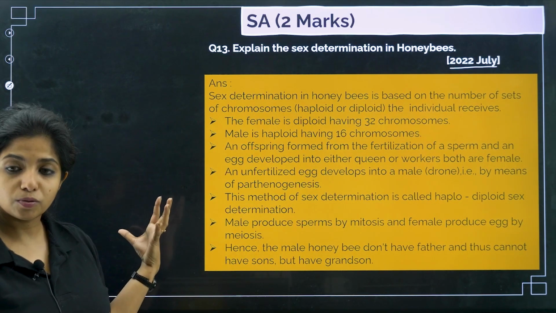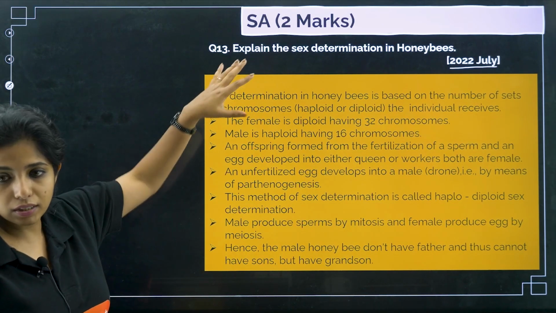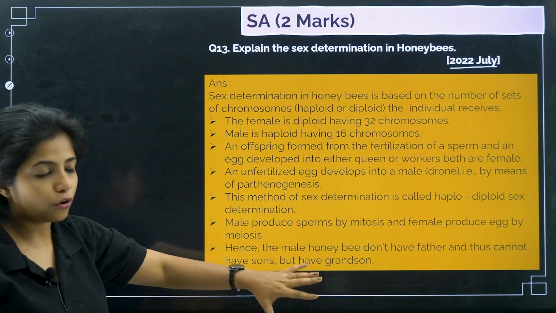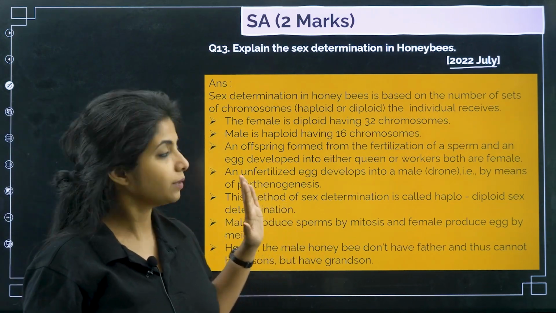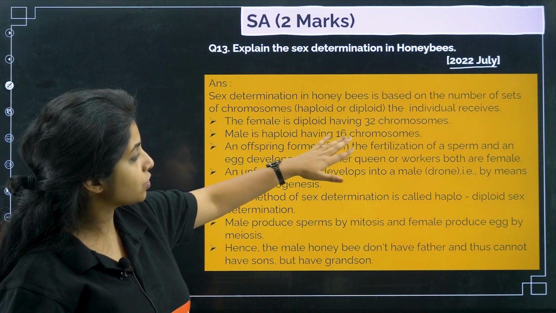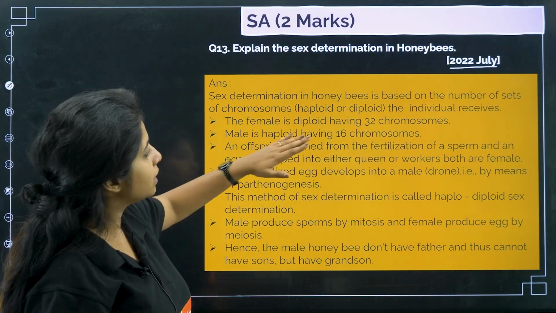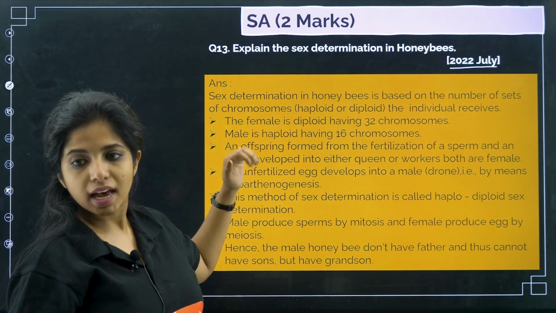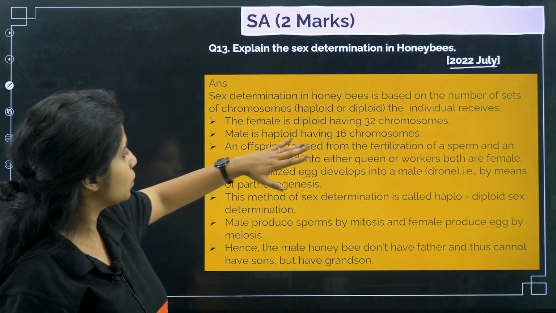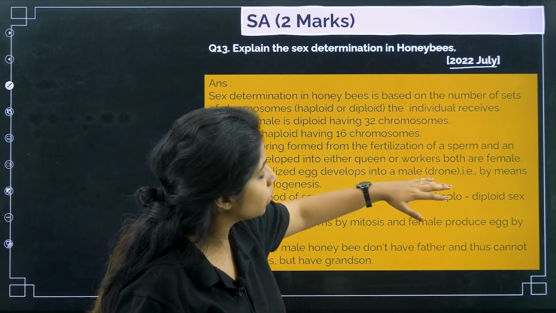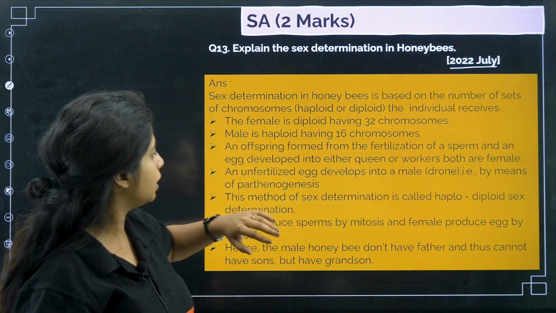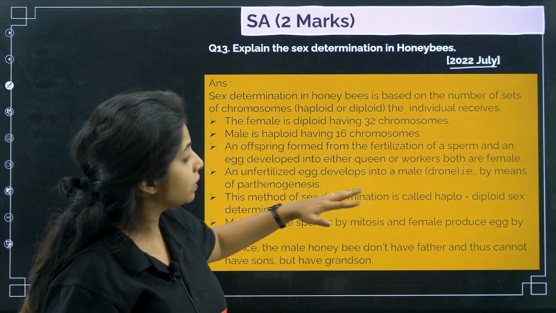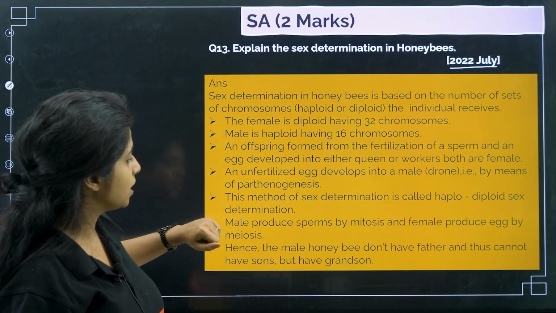Over here they have spoken about the haplodiploid thing. So this is another answer which you can refer to for answering. If you want, go have a read of it. The female is diploid having 32 chromosomes, the male is haploid having 16 chromosomes. An offspring formed from the fertilization of a sperm and an egg develops into either a queen or workers, both are female. An unfertilized egg develops into a male by means of parthenogenesis. That method of sex determination is known as haplodiploid sex determination.